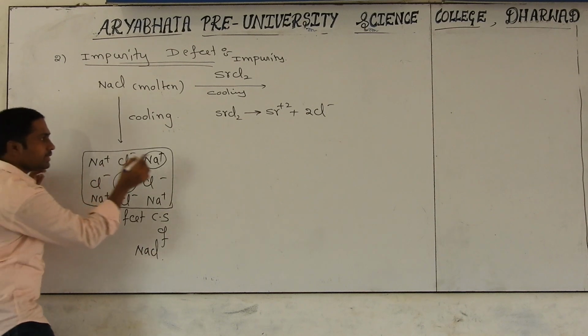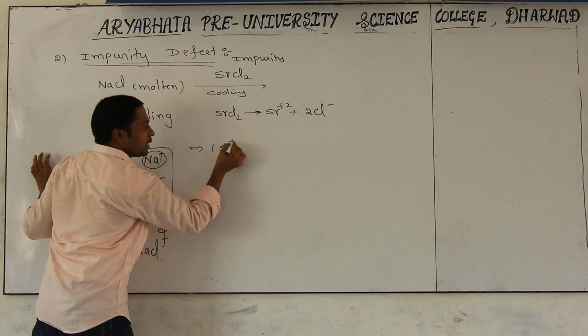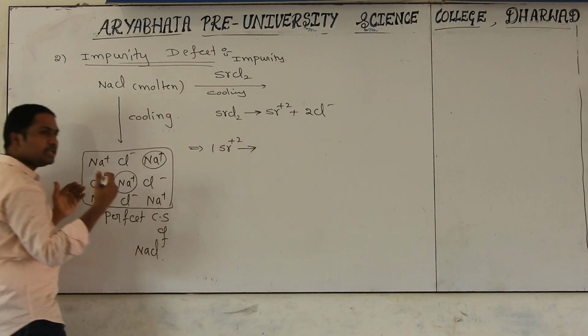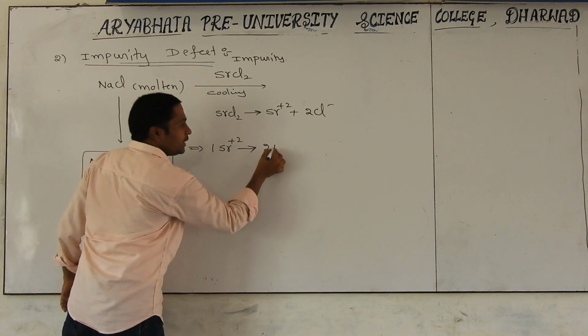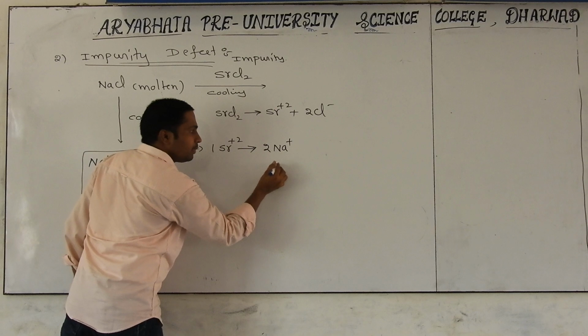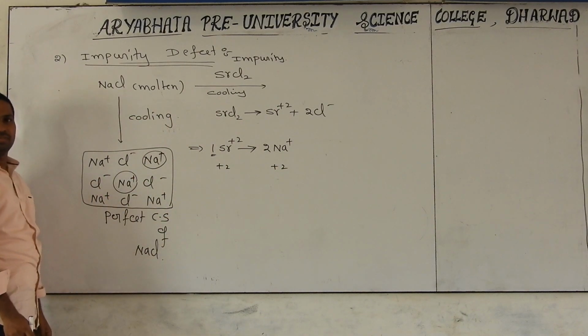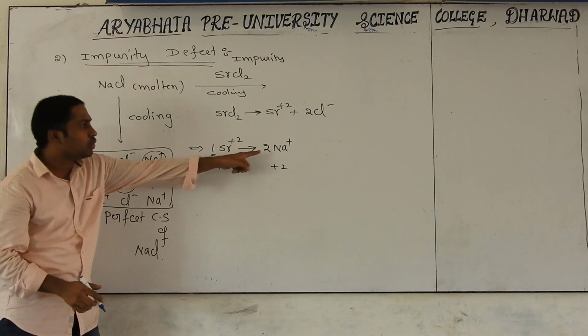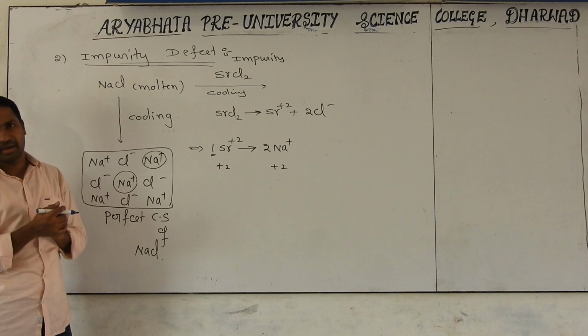So what is happening in this? For example, I am introducing one strontium. Then how many sodiums are replaced? 2 sodiums. Why? Because each sodium carries how much charge? Plus 1. 2 sodiums give plus 2. But the plus 2 is carried by only one strontium. So like that, 2 sodiums from this perfect arrangement will be replaced with one strontium atom.